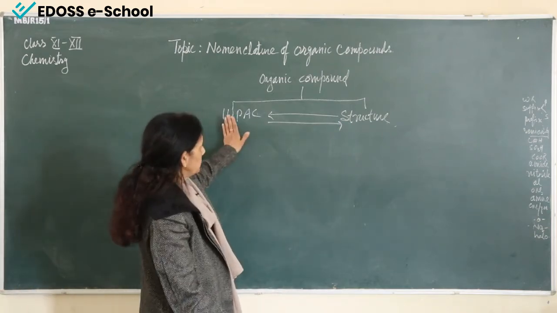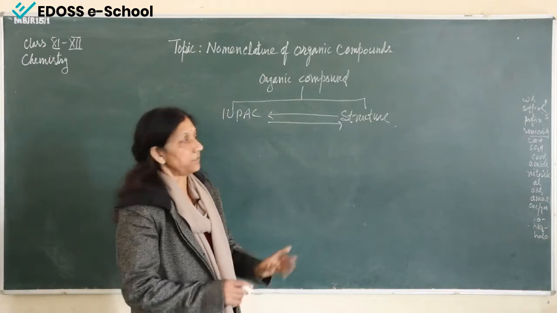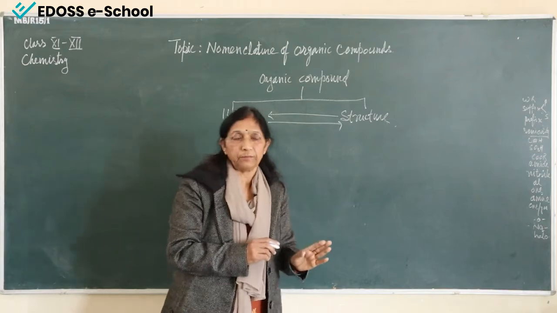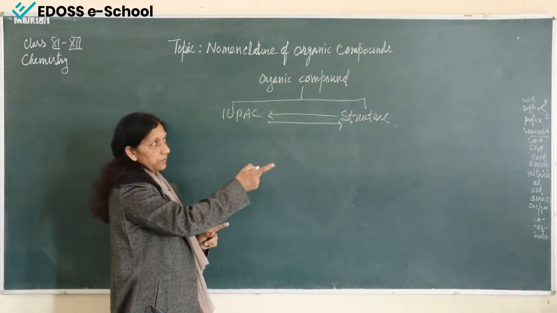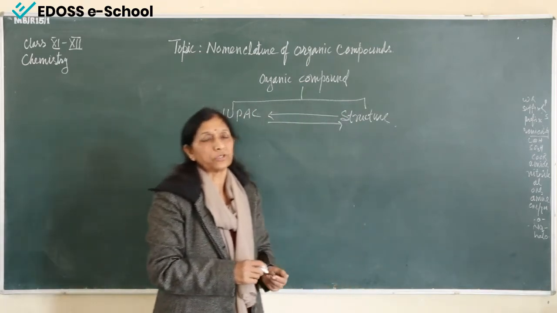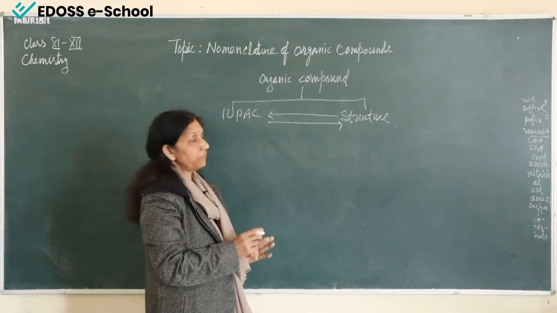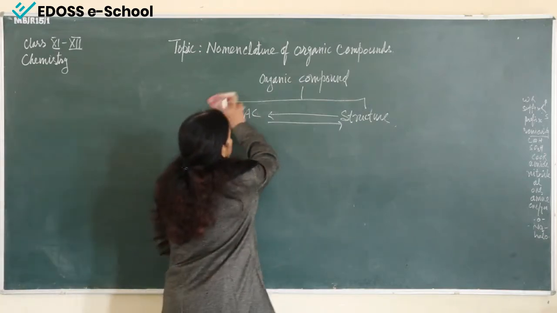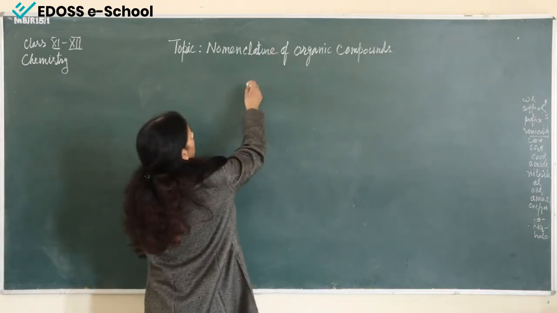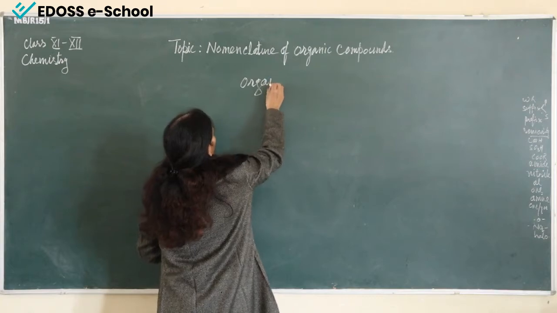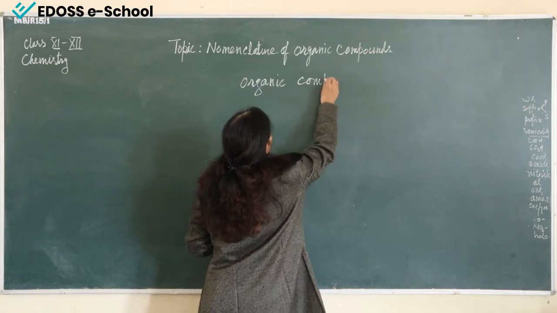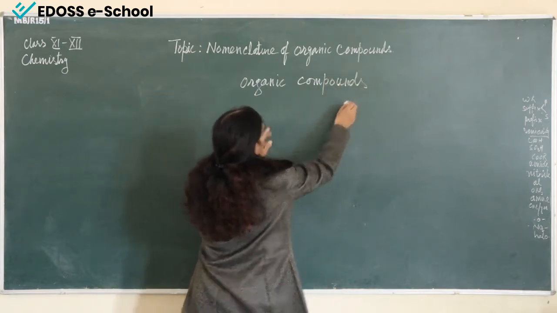So what do the IUPAC name and structure contain? If the structure is given, you have to write the IUPAC name, or if the IUPAC name is given, you have to draw the structure. So what are the primary things that we have? Any organic compound has these parts.